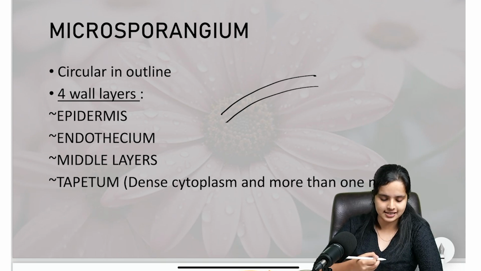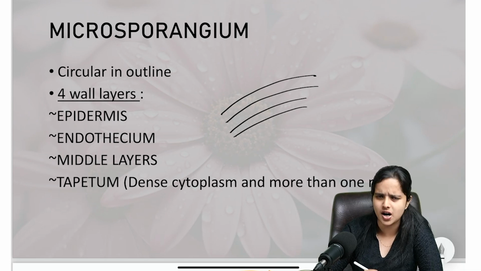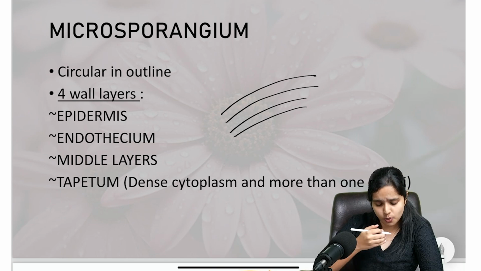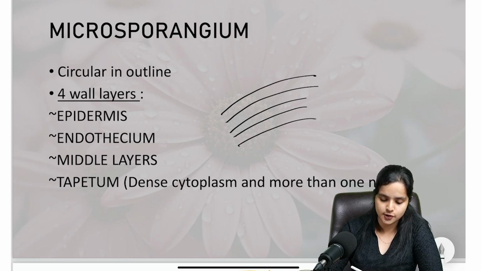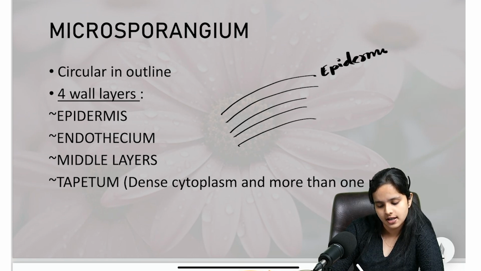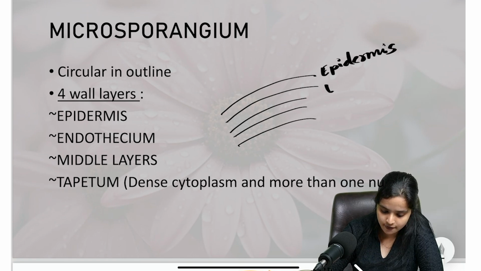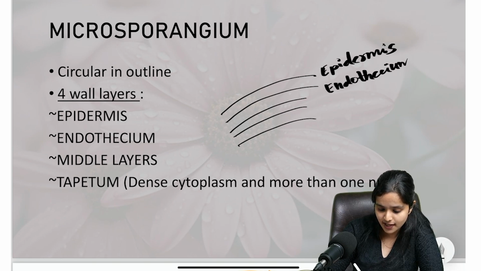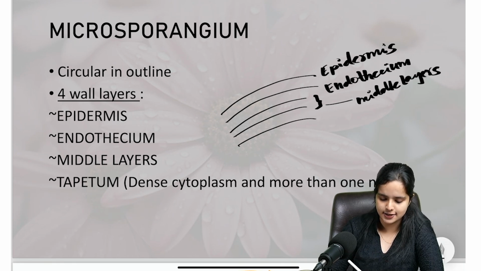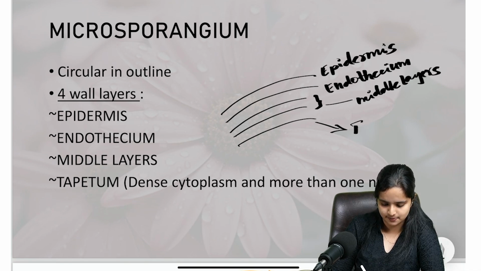And as we go inside, you have middle layers, which can be 1, 2, or 3, depending upon the species. And at the innermost side, you will have the tapetum. So you will have the epidermis at the outer side, the outermost wall layer, and then you'll have the endothecium, and then you can see some middle layers. Middle layers can be 1, 2, or 3, it depends upon the species. As I said, you have the middle layers, and then, in the innermost part, you'll have the tapetum.